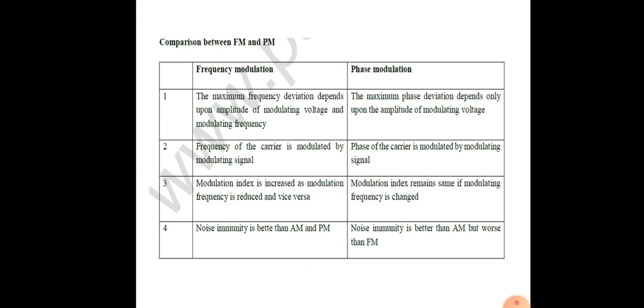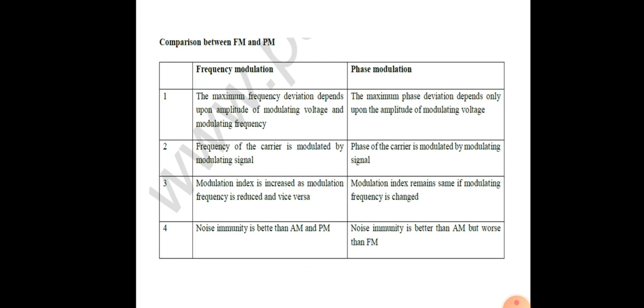The first point is that the maximum frequency deviation depends upon the amplitude of the modulating voltage and the modulating frequency. And the maximum phase deviation depends only upon the amplitude of the modulating voltage.